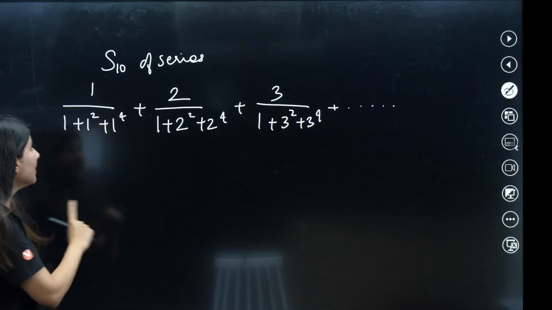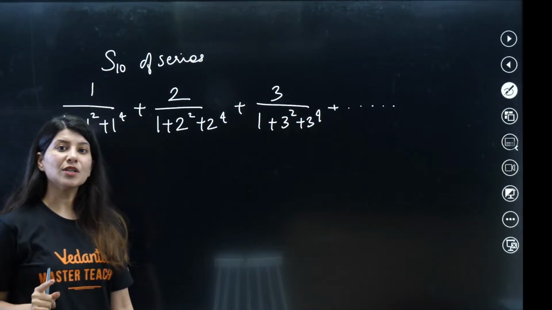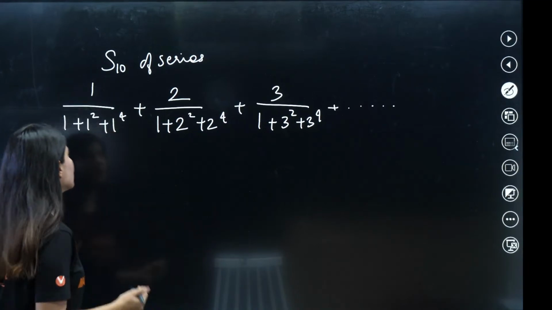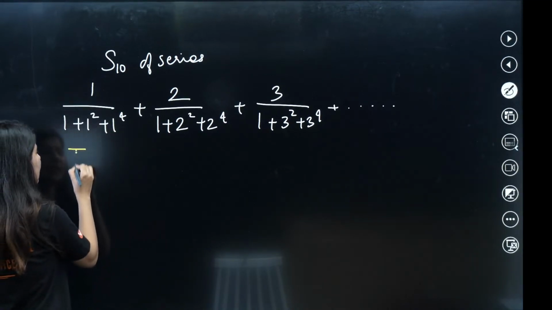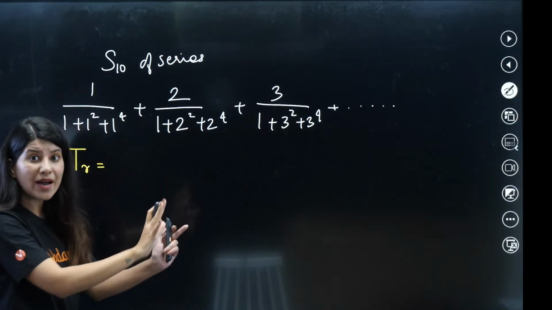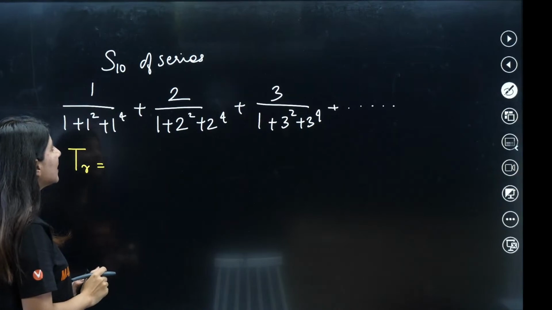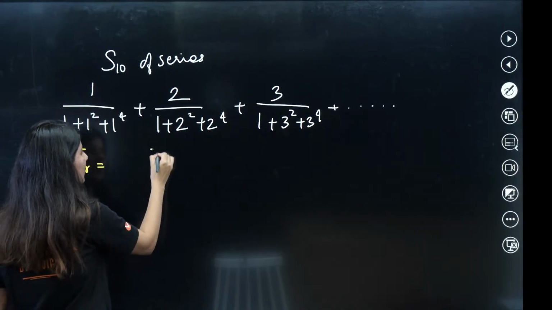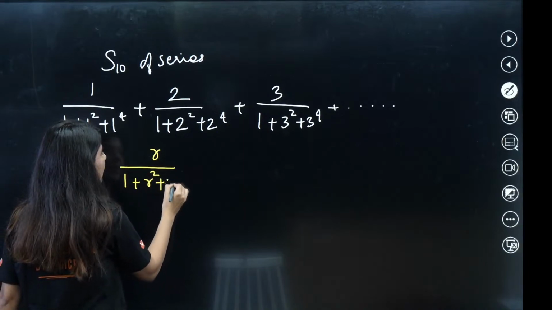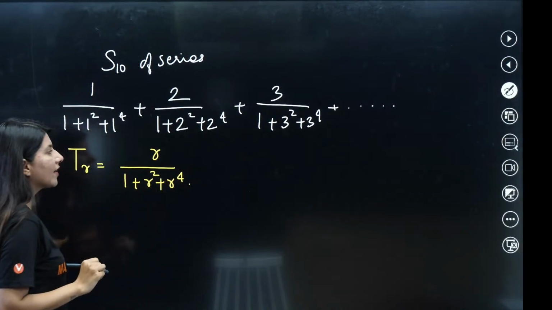So now you have to figure out the sum up to 10 terms. How do you solve such questions? First of all, you have to figure out the nth term, or you can say the rth term of the series by looking at the pattern. Can you look at the pattern and tell me? So the nth term would be r upon 1 plus r square plus r power 4. This is your rth term.